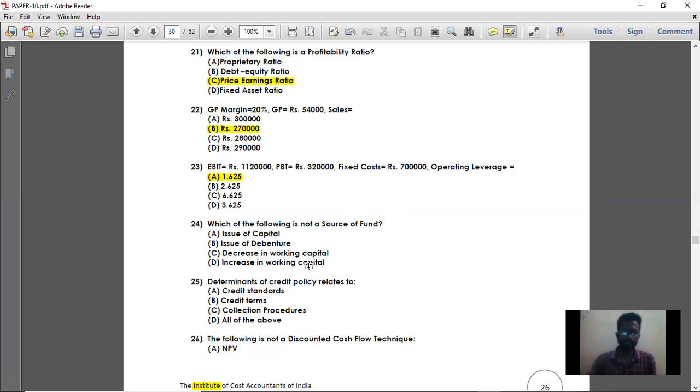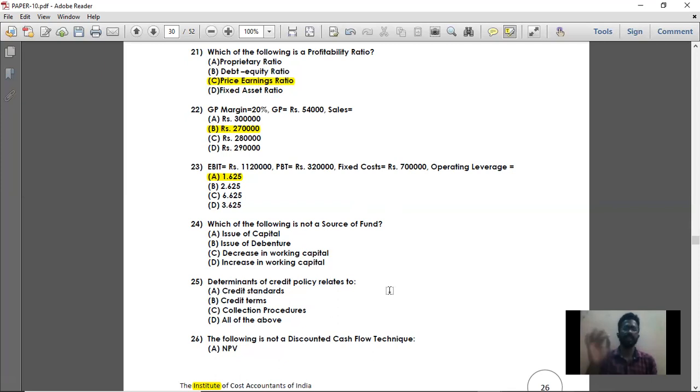You have invested 1 lakh rupees in working capital, and next year you decrease it to 80,000. Then 20,000 comes back into your business as a source. When you reduce working capital, the excess amount left over is an incoming of funds. So it is also a source of funds.